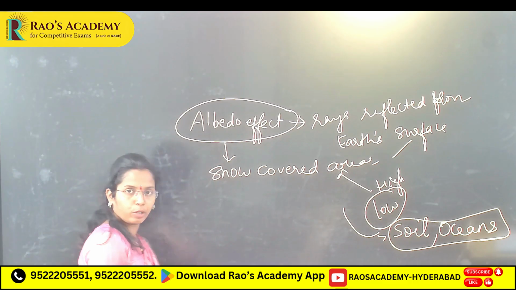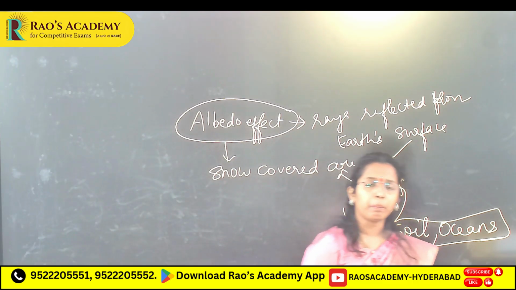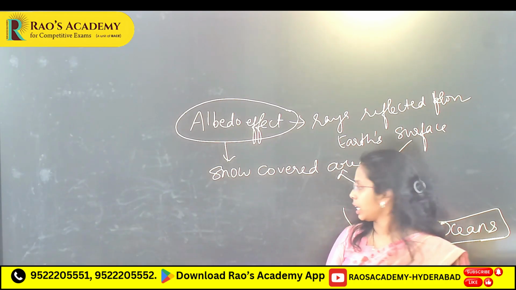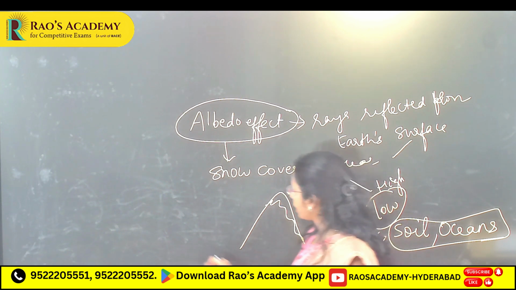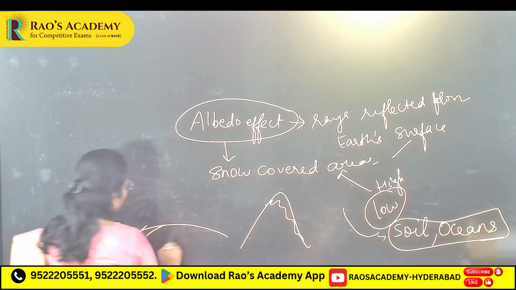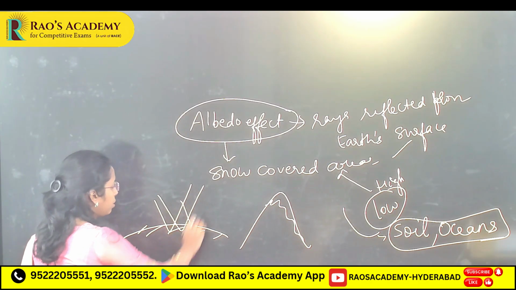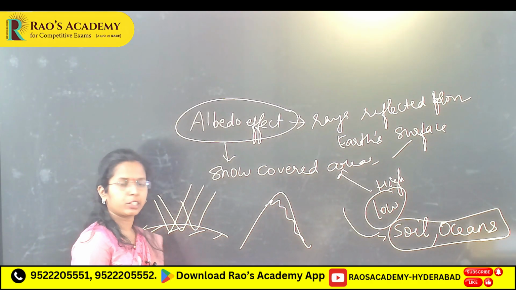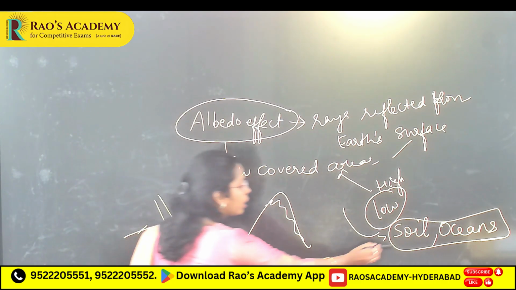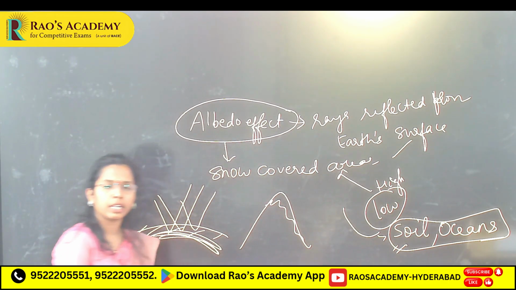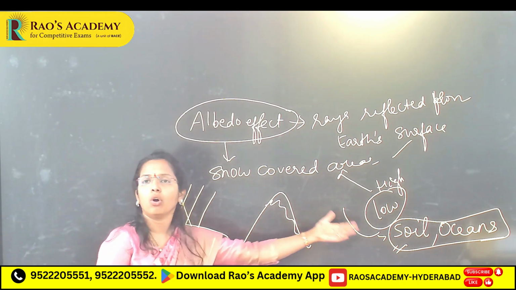Because of this albedo effect also you will see difference in incoming solar radiation, difference in temperature. See, suppose this mountain is snow covered or Antarctica, snow covered here. Now it is reflecting back the radiation. Now this surface is not absorbing compared to the soil or ocean. Here temperature will be low compared to an ocean place.